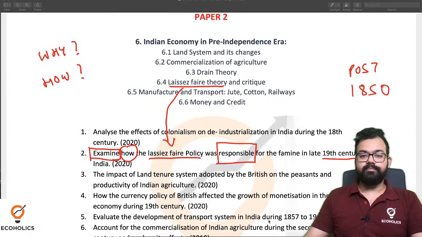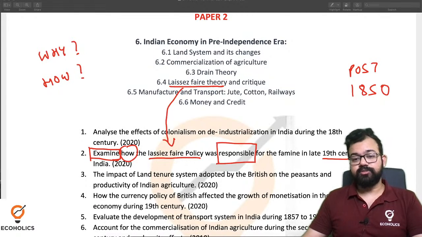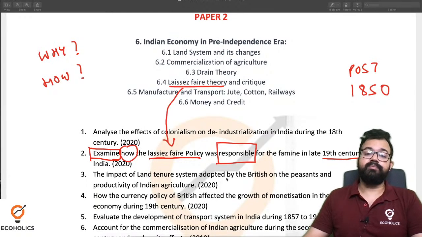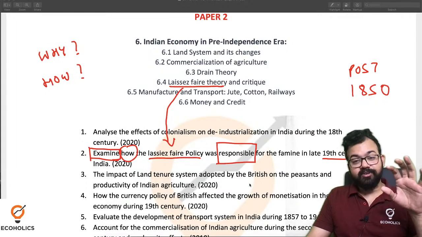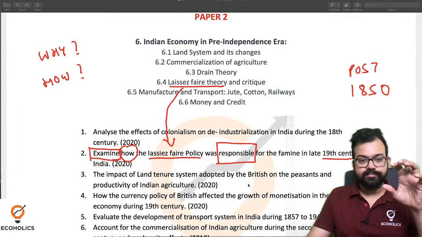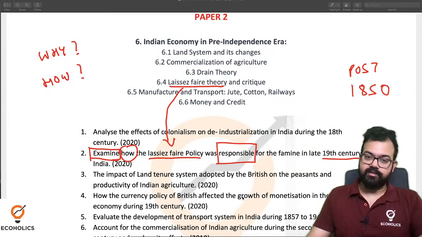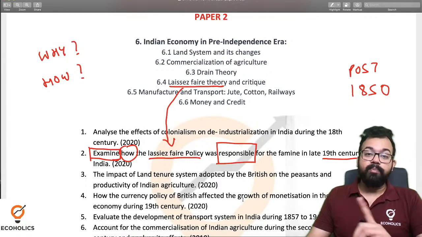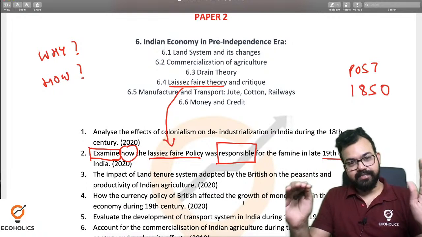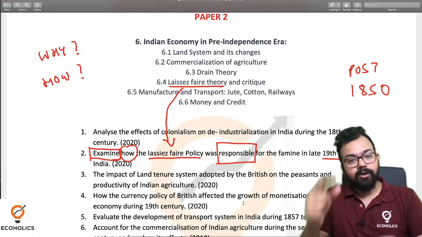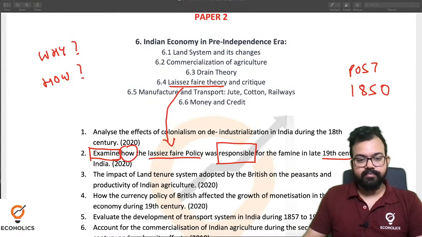Our aim is to make economics easy and bring more clarity on how we can choose it. Economics is a beautiful subject; people get scared of it. Let me tell you one thing: if you prepare for optional, it is one of the easiest optionals. Very short syllabus. And in the UPSC optional, in any optional, UPSC doesn't go beyond the syllabus. In GS, the sky is the limit, I'm not denying that, but in economics optional or any optional, they stick to the syllabus. That's what I'm explaining here. I hope this makes sense.